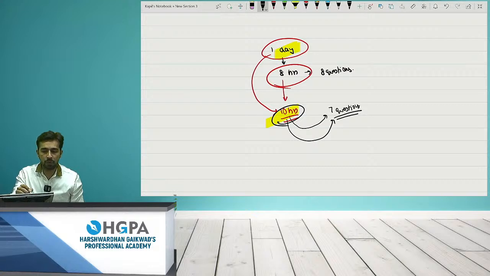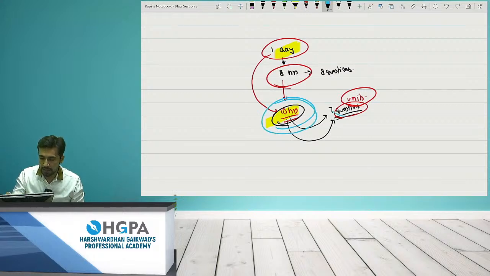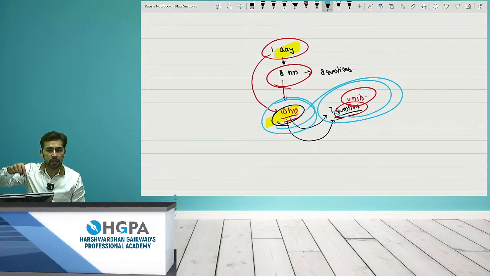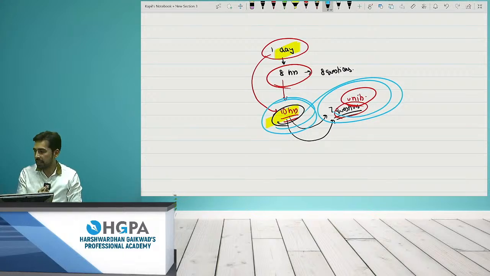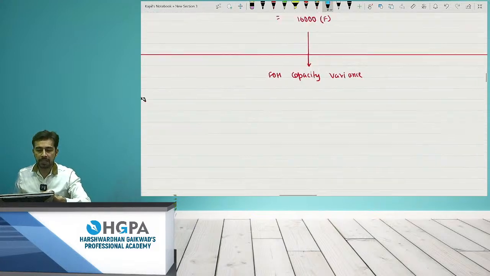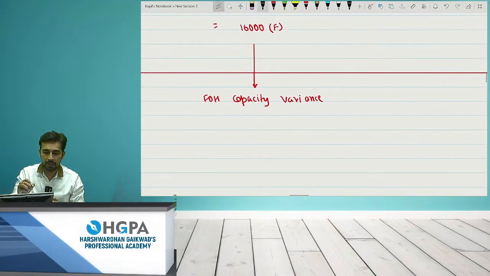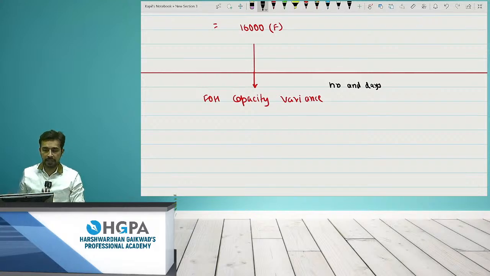Effectively के लिए हम क्या कर रहे हैं? What are we comparing? Can I say I am comparing the questions? In short, units. To check the efficiency, what are the 2 things I am comparing? Can I say I am comparing the hours and the units? How many hours did you actually spend and how many units did you actually make, right? These are the 2 points. Okay. So यहाँ पे capacity. What is capacity? How to compare capacity? I will say hours and days. Compare the hours and days, right?